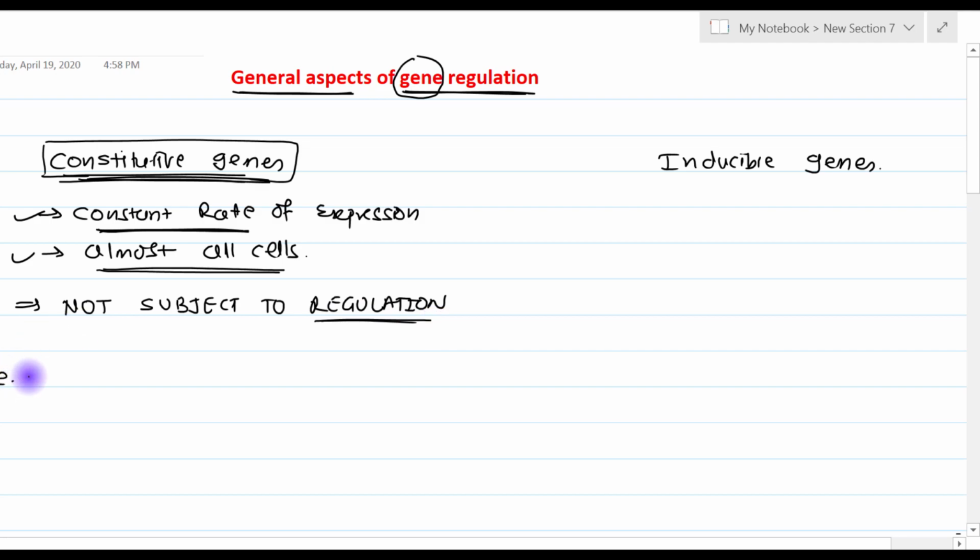As an example, constitutive genes are the genes coding for enzymes of the TCA cycle.